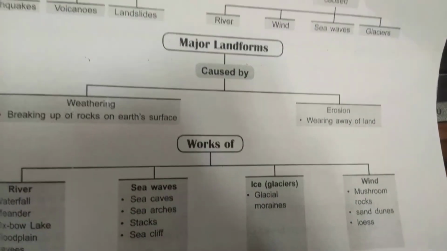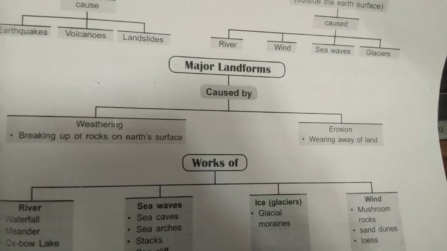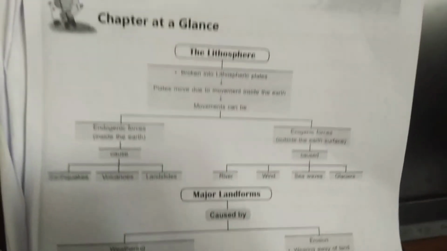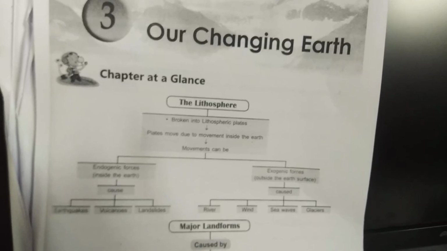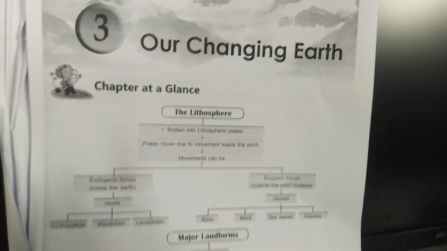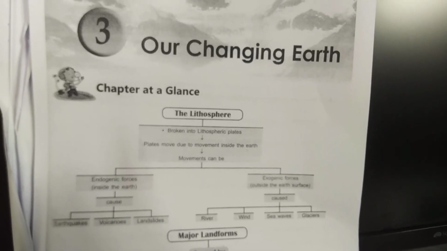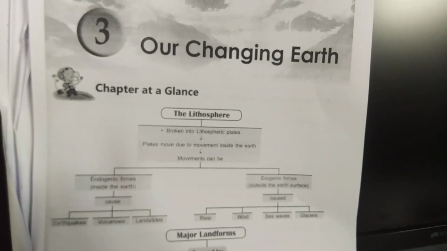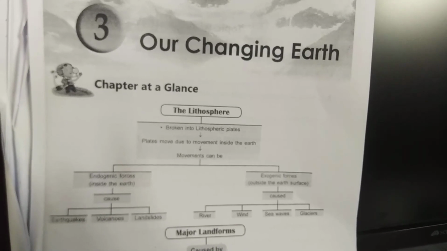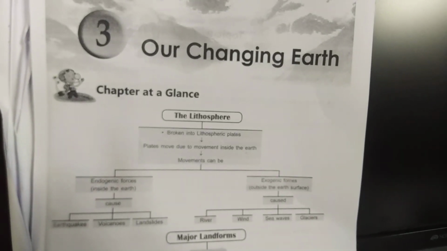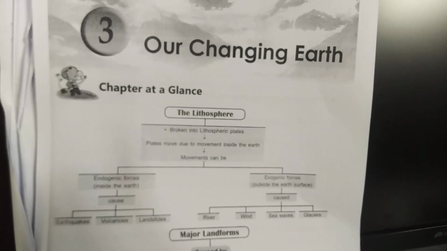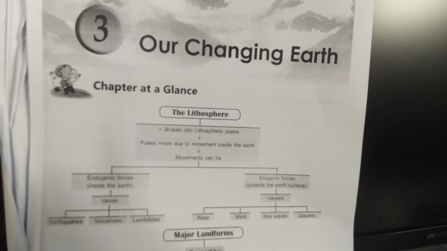So almost we have covered our chapter, the revision part of the third chapter, Our Changing Earth. I will send the answer key in PDF form, so you have to write it down. This is only a revision explanation video. Just follow the video, and to write down the answers I will send the PDF.